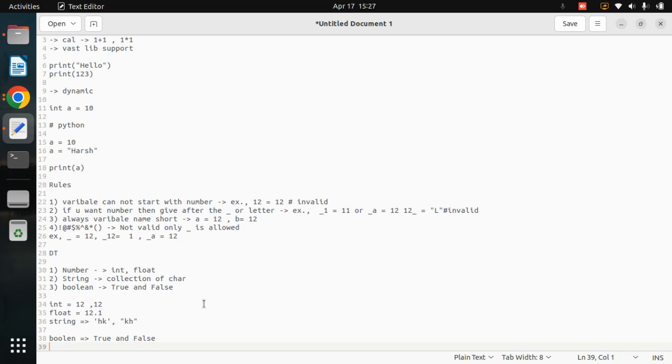In this lecture we cover why Python is used, what Python is, what programming is, and why we need programming. After that I explain variables, and there are various rules for variables. Then I give you a simple example of the data types present in Python. Don't worry about list, tuple, set and dictionary right now; these are not covered here. You just need to focus on one thing at a time, on this lecture only. If you clear this lecture, then you can definitely understand my second lecture, which is practical in nature.